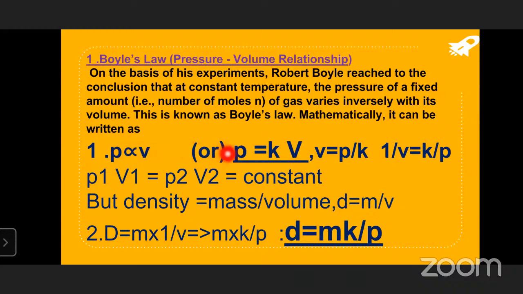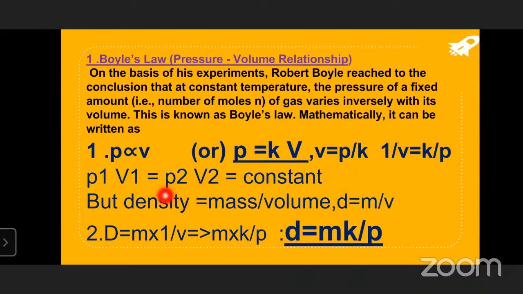And P is equal to K by V we are going to get. Then PV is equal to K we should get. PV is equal to K. I'll change it; it's not a problem. I'll keep one more slide for this. Okay then. So it was clear: P1 V1 is equal to P2 V2 should be there. That is, PV is equal to constant we need to get.